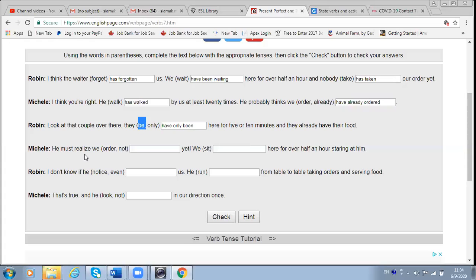He must realize we have not ordered yet. We have not ordered. Yes. We have been sitting here for over half an hour staring at him. Very good. We have been sitting here for over half an hour staring at him.